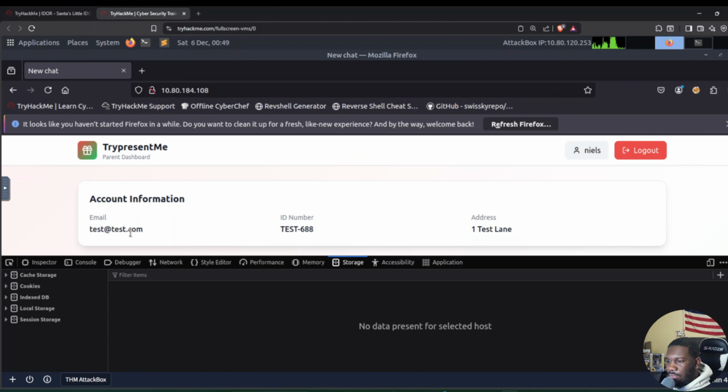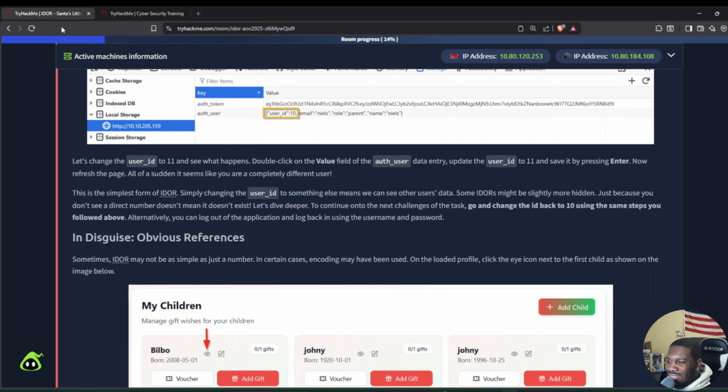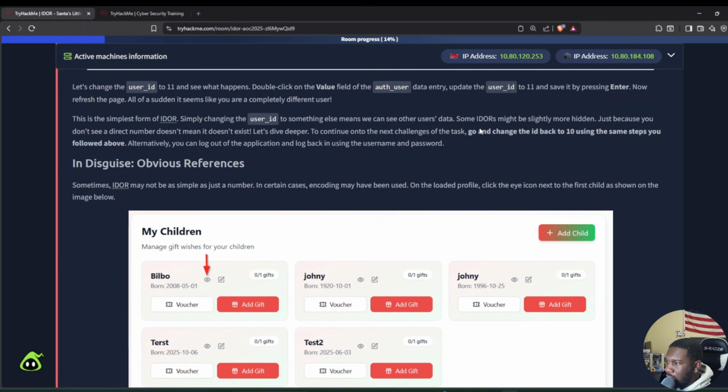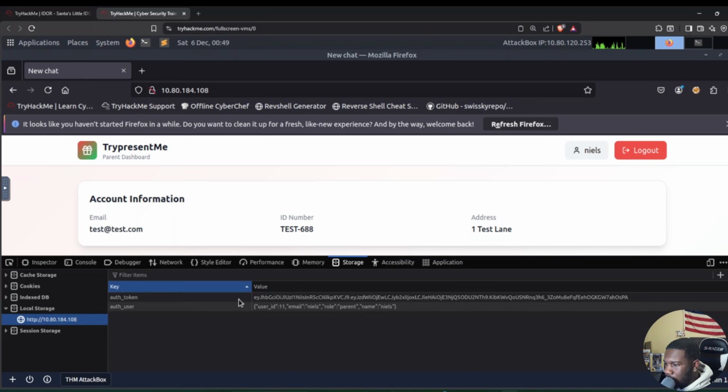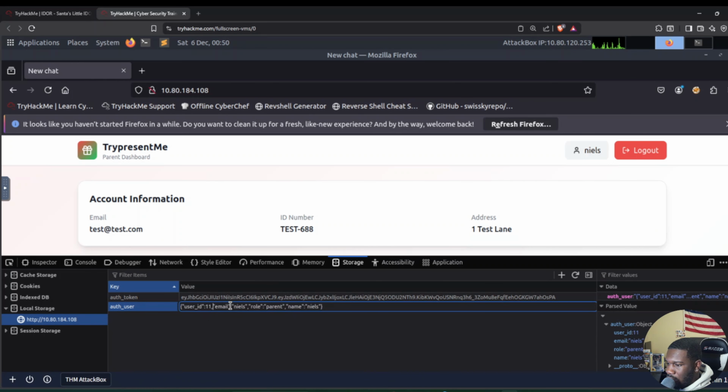Now we're into the account test@test.com. We're still logged in as Niels, but we're on a different page, and this page is not our page. To continue on to the next challenges of this task, go back and change the user ID back to 10. So let's do what we basically just did. Storage, local storage, and then change this back to 10.